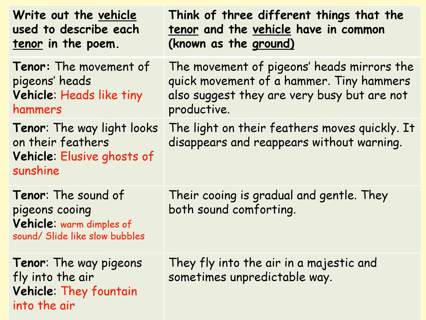The movement of pigeons' heads is described as heads like tiny hammers, and the movement of the pigeon's head is mirrored by the quick movement of a hammer. A tiny hammer suggests they are very, very busy, but not necessarily productive. They might go around doing lots of stuff, but not actually achieve much. The way light looks on their feathers is described as elusive ghosts of sunshine. The ground for that is that the light on their feathers moves quickly. It disappears and reappears without warning, a little bit like a ghost. It's suddenly there and then it's gone, a little bit mysterious.